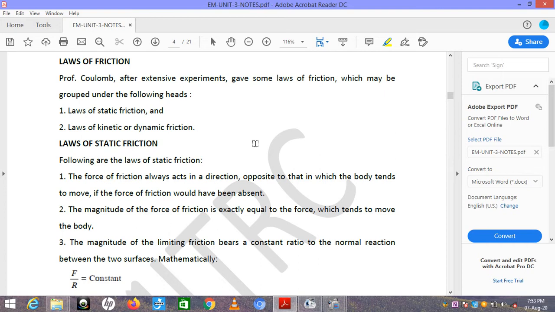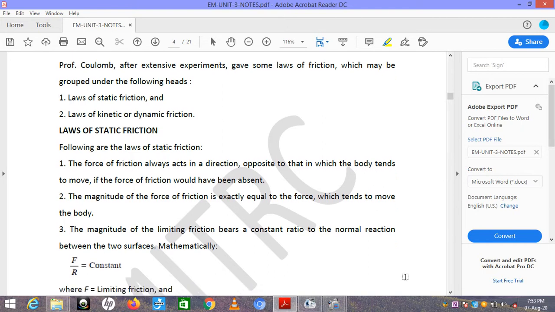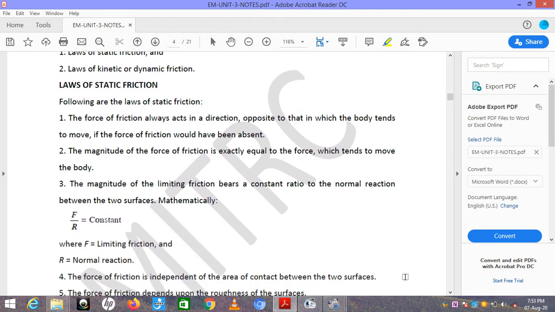Third point is the magnitude of limiting friction bears a constant ratio to the normal reaction between the two surfaces. So mathematically F upon R is constant, where F is the limiting friction and R is the normal reaction.